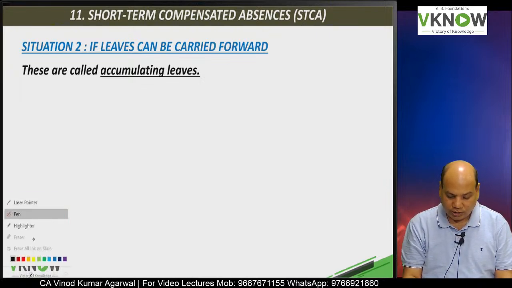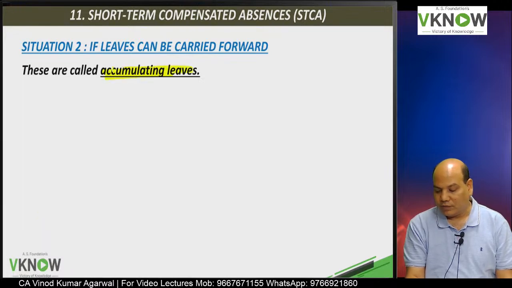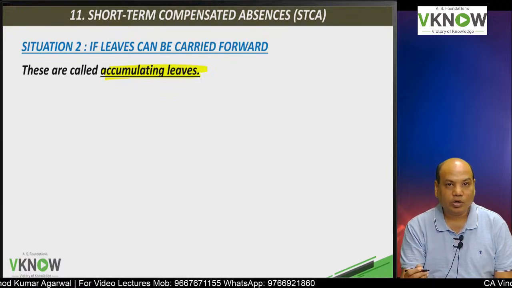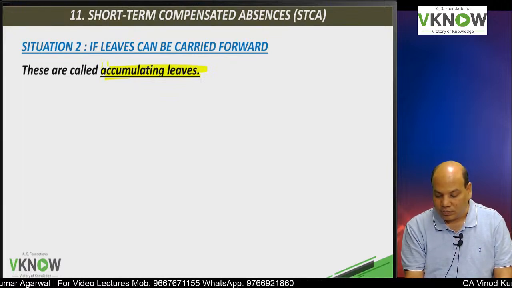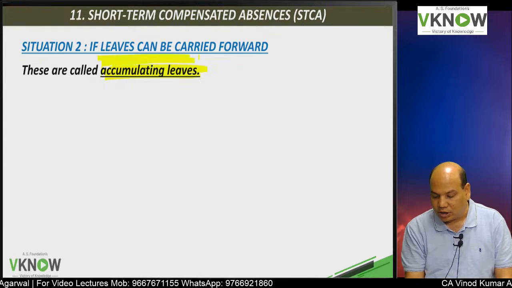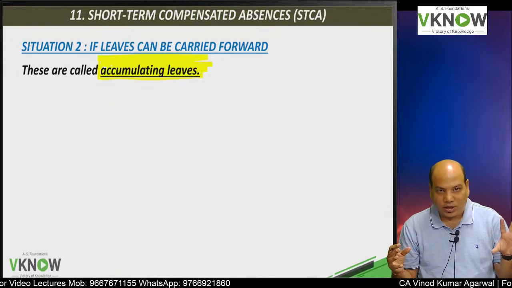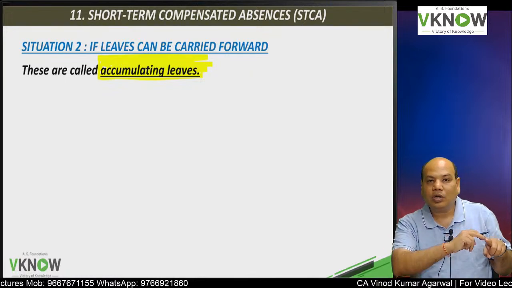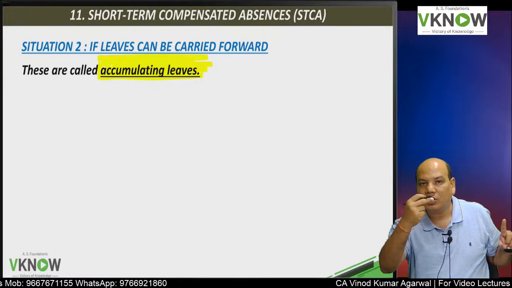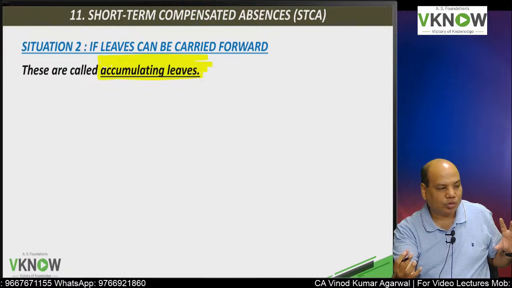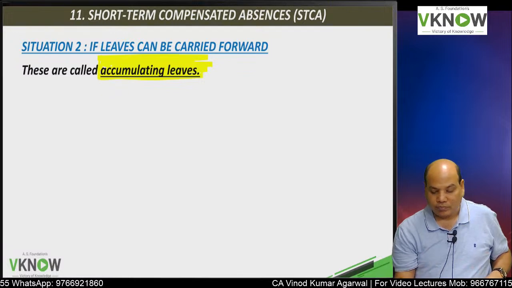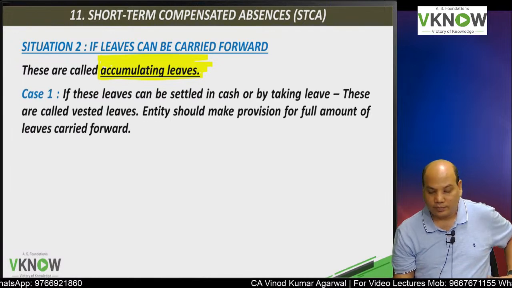Again, the student will take trouble to remember if leave can be carried forward to the next year or future period, we will call them accumulating leave. The leaves are getting accumulated. If not in this year, next year. Suppose 12 days of leave are allowed, you took only 6 days. Next year you will be allowed the unutilized 6 plus 12 for the next year. So total leave you can avail in the next year would become 18 days. Okay, these are called accumulating leave.